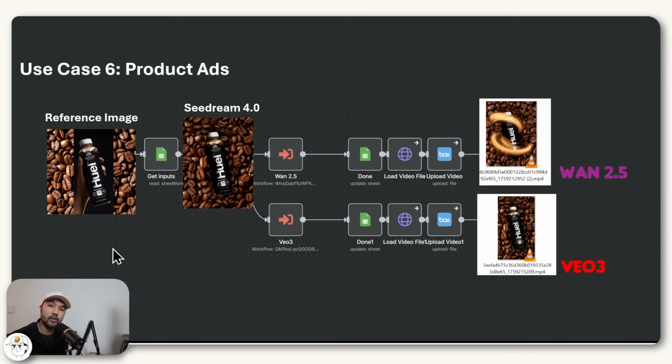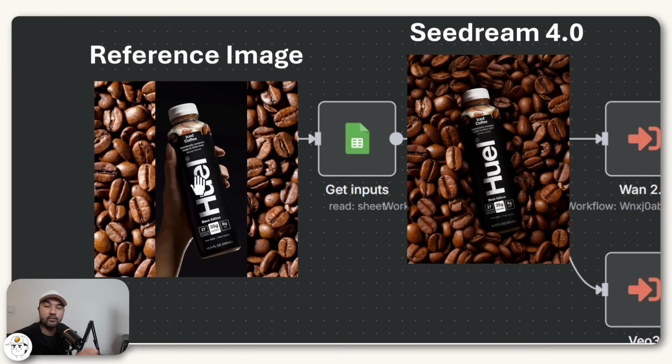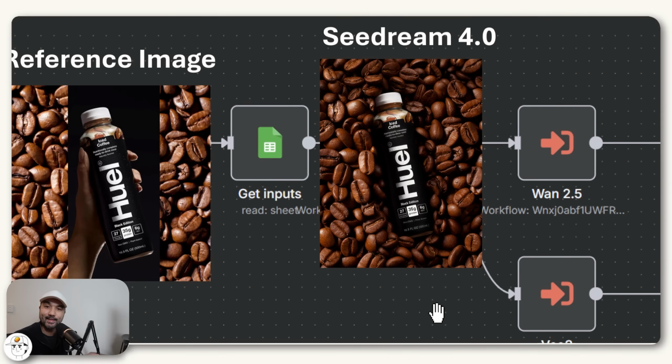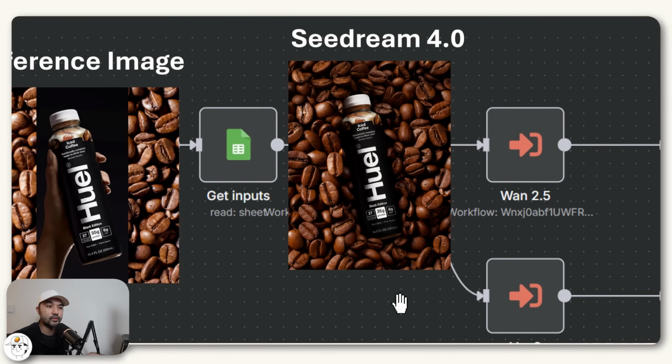And of course, apart from mobile applications and SaaS products, these video models also shine when it comes to creating product ads. So for example, here, we just sent a photo where we have a picture of coffee beans in the background and then just put this product on top of that. And we ask Seedream to put the product in the center of those coffee beans. So that looks pretty good and all the text has been properly adhered to as well.